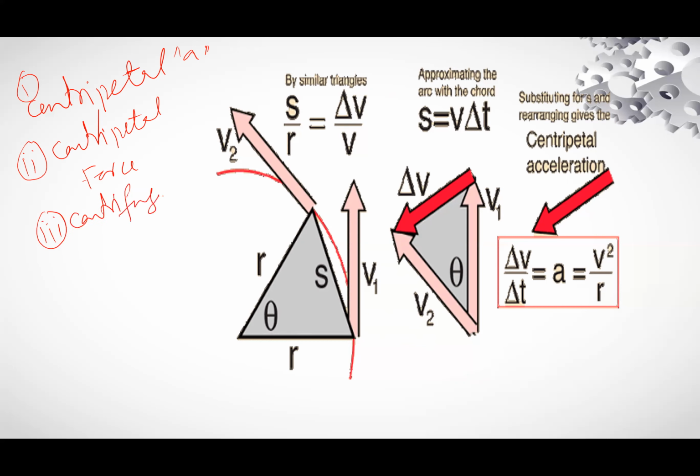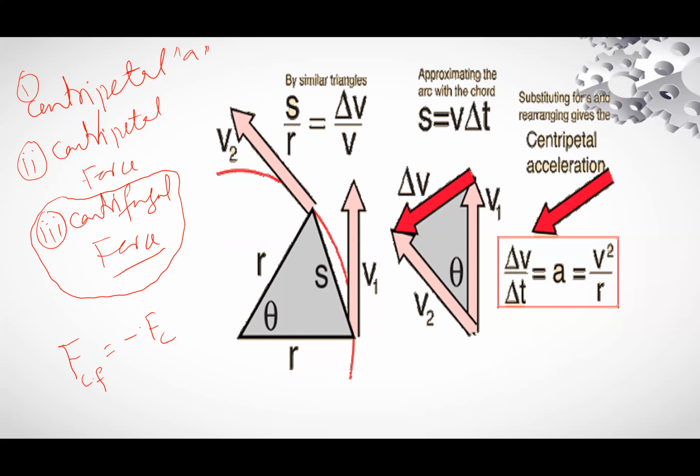Centripetal acceleration is the acceleration produced by centripetal force. And centripetal force is the force which keeps the body moving in the circular path. And the reaction force to the centripetal force is called centrifugal force. Centrifugal force, if represented by Cf, will be equal to minus Fc, minus centripetal force.